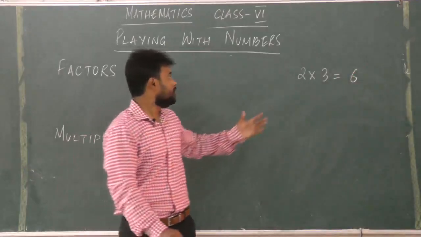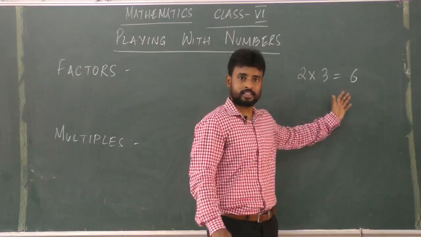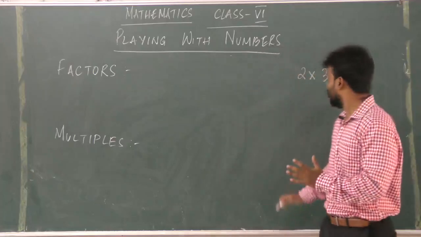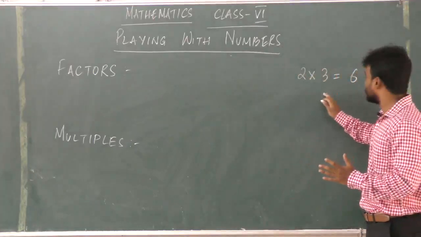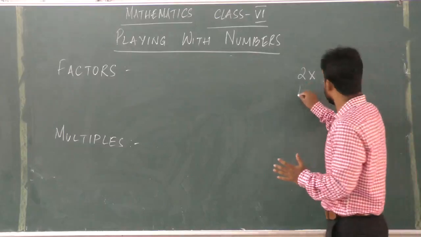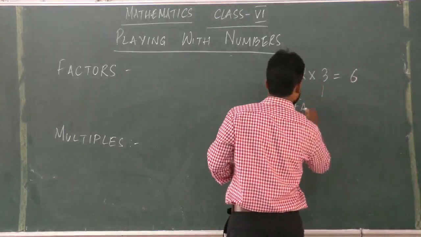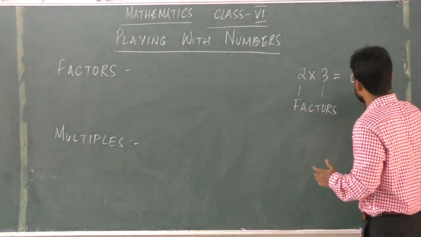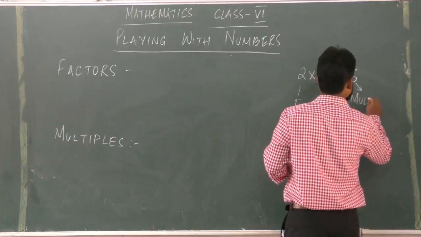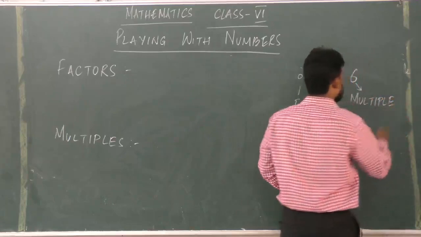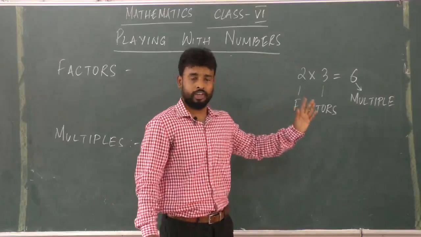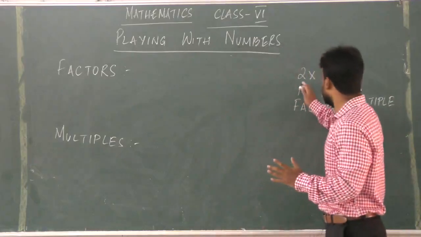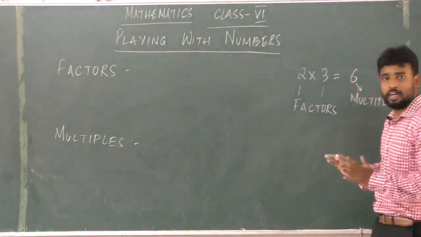We know that if we multiply 2 with 3, we get 6. So the product of 2 and 3 is 6. So in this case, 2 and 3 will be called the factors of 6. So here 2 and 3 are the factors, and 6 can be called the multiple of 2 and 3, because we know that in 2's and 3's table 6 does come. So 2 and 3 are the factors and 6 is the multiple.